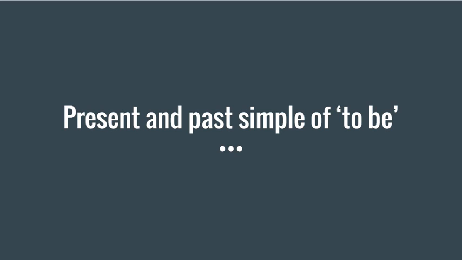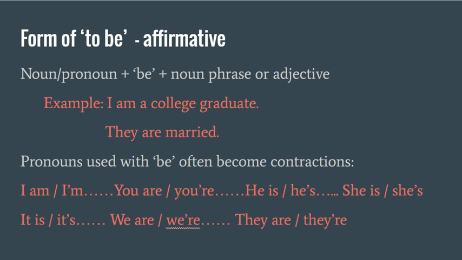Present and simple past of the verb to be. The form of to be in the affirmative. Noun or pronoun plus be plus the noun phrase or adjective. For example, I am a college graduate. They are married.